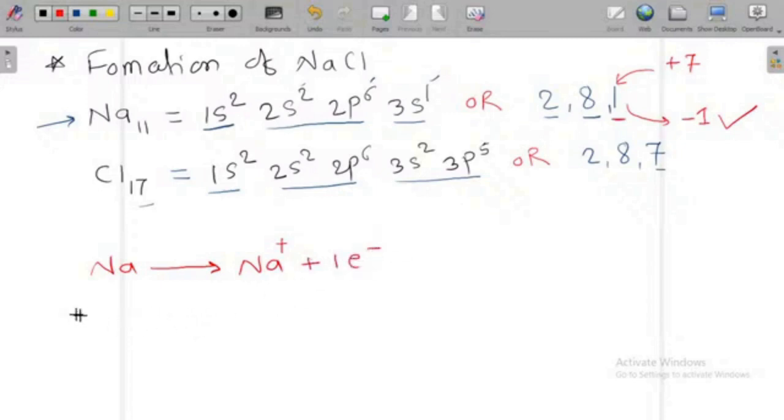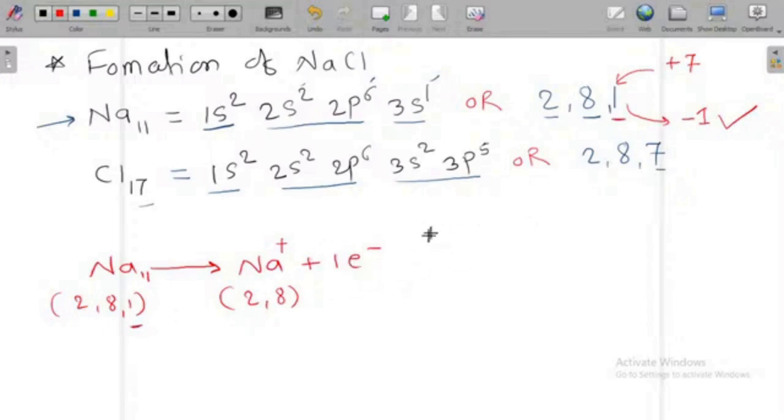The electronic configuration of sodium is 2, 8, 1, means 11 electrons are there. And for sodium plus, the electronic configuration now is 2, 8, because the last orbit electron is donated.